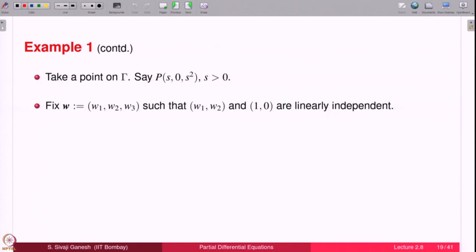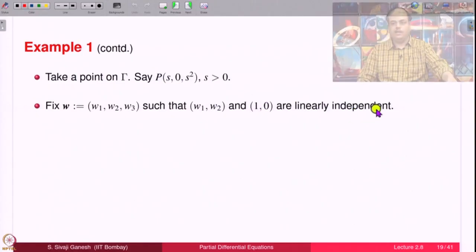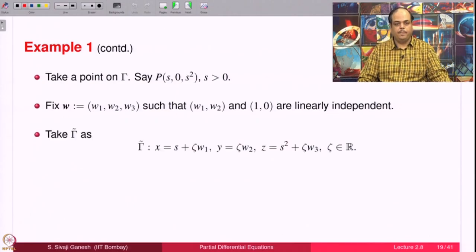This is how a typical point looks on gamma S0 S square. Fix a W such that W1, W2 and 1 0 are linearly independent. What is 1 0? It is V1, V2. That is 1 0 in this example. That is linearly independent. Done.